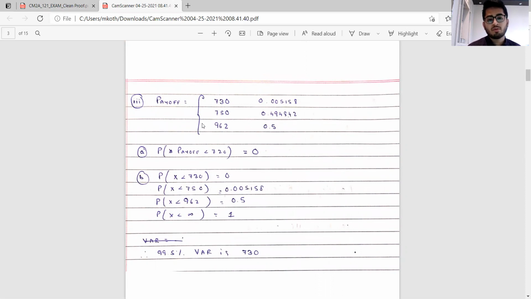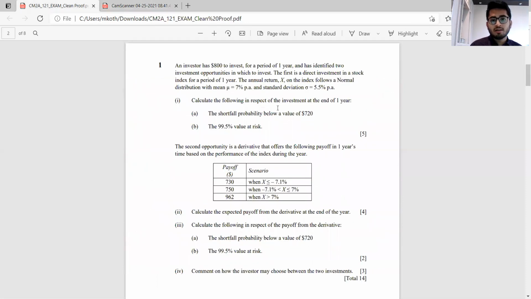To calculate the 99.5% VAR, we go by the standard technique of getting the less than probabilities, and then we select that maximum value which satisfies this particular thing to be less than 0.5%. So in this case, it comes out to be 730 itself because this is greater than 0.5%. So my 99.5% VAR is 730. So coming to the comments part, we see that shortfall probability of 720 is greater for the first investment compared to the second. So if we're using shortfall probability, we'll prefer the second investment opportunity compared to the first.